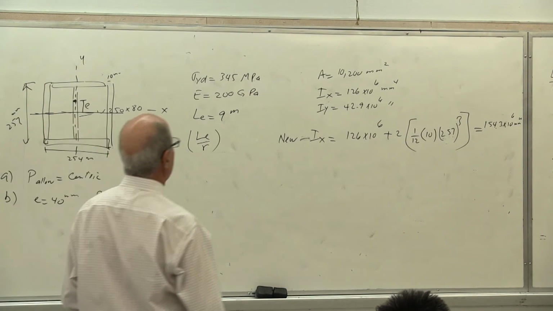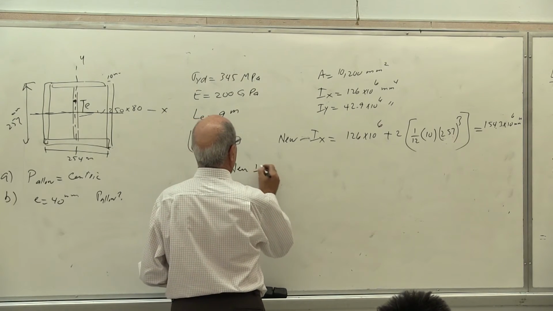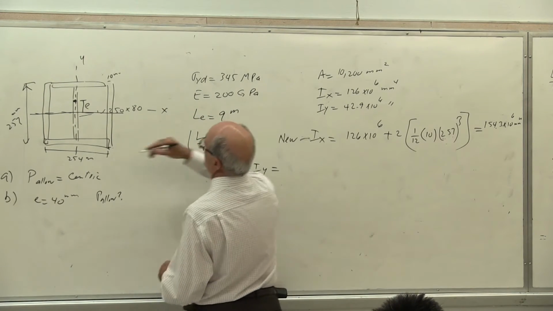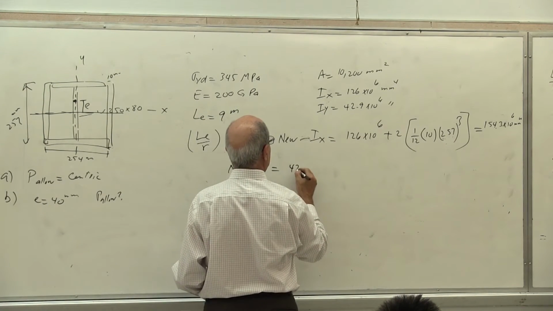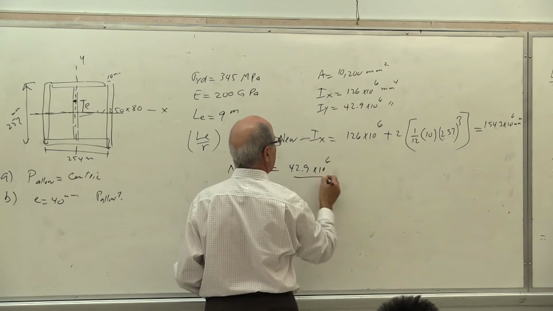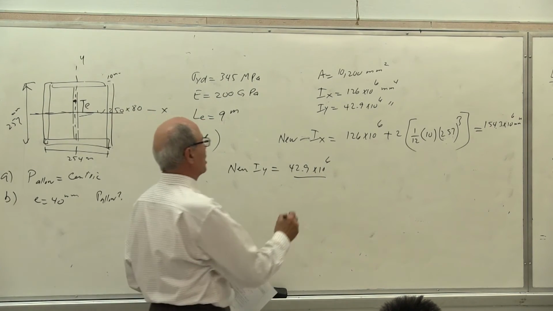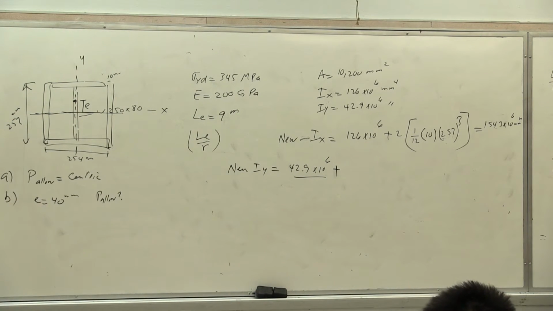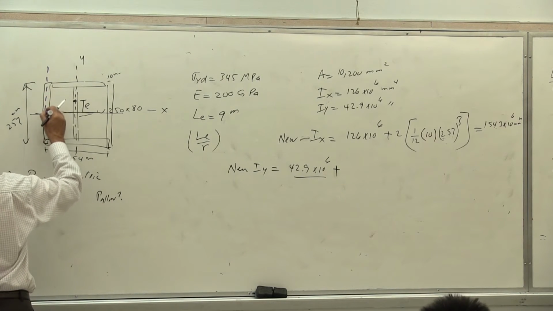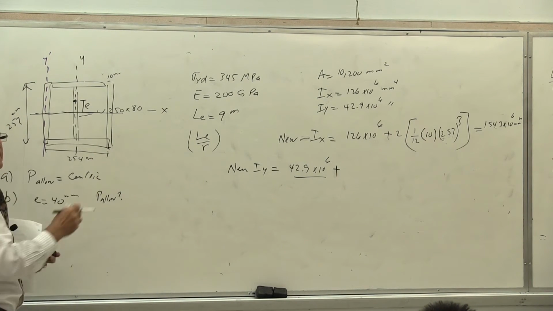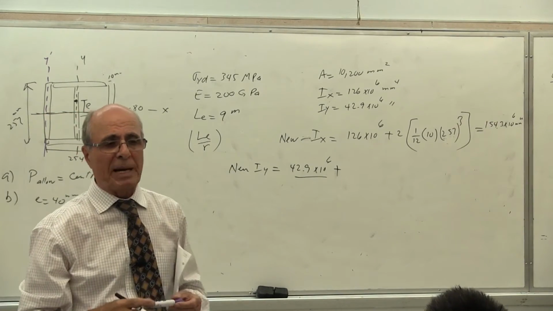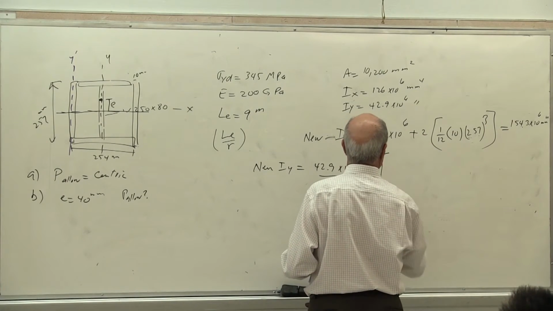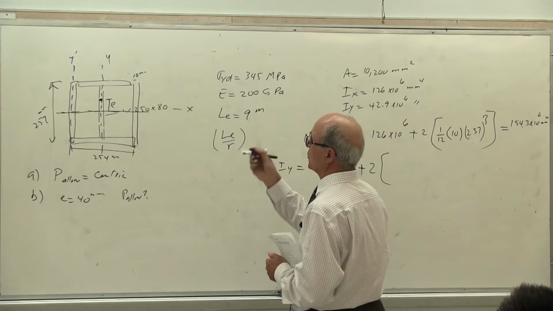So Iy is equal to the new Iy. The new Iy is equal to the old Iy, which is this one, so it is 42.9 times 10 to the power of 6. Is that correct or not? Yes? Plus what? Plus the parallel axis theorem, because now I have to find the I of the y prime and use A D squared, yes or no? Because it needs the parallel axis, yes or no? So therefore, plus 2, I put it in maroon, that's the color you see.